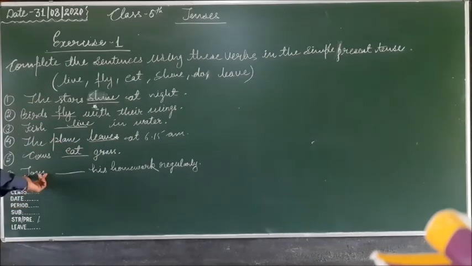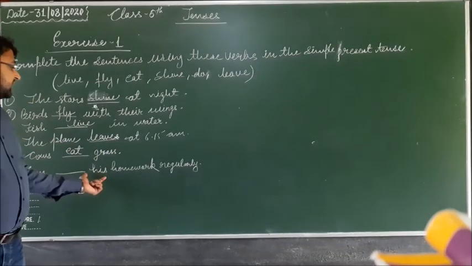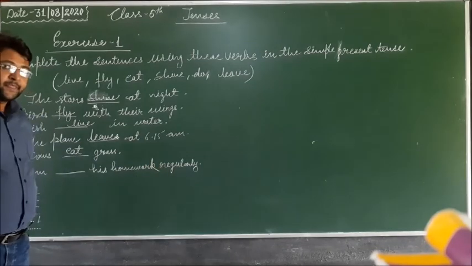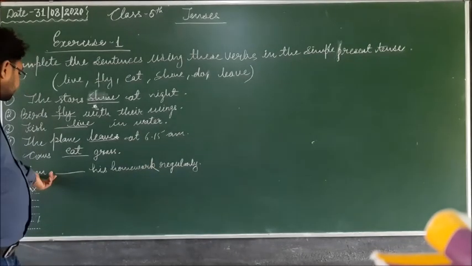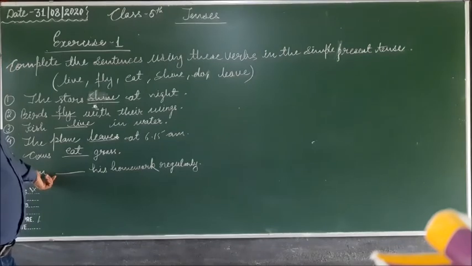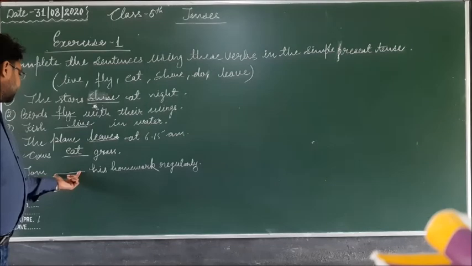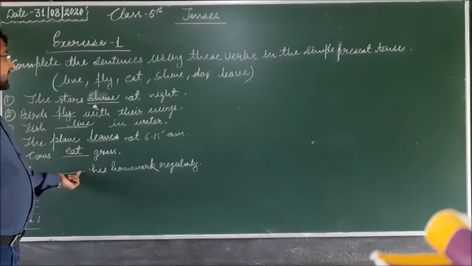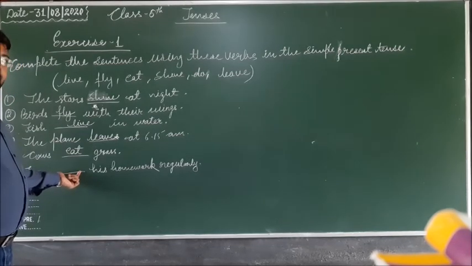Next sentence, number 6. Tom does his homework regularly. So here Tom is the singular subject, third person singular. So that's why here we will apply s or es to the verb.